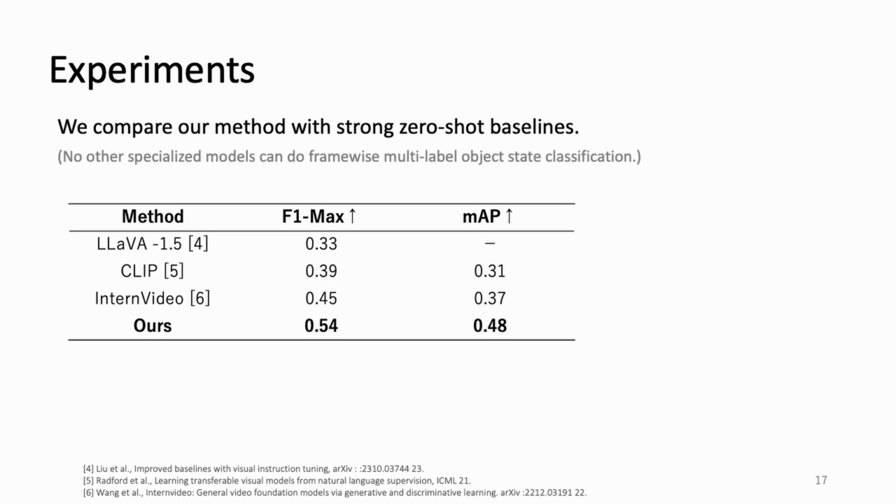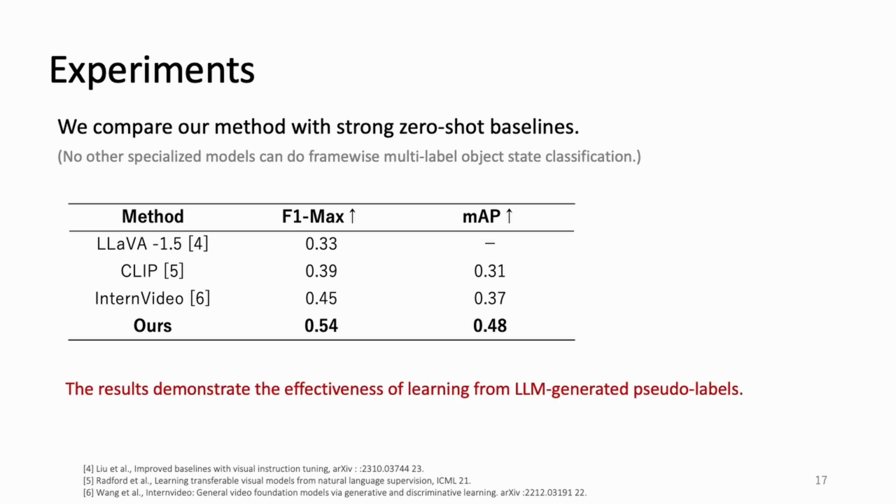We compare our method with strong zero-shot VLMs, which are trained based on raw image captions or video narrations. Our method significantly improves both Fmax and mean average precision scores, demonstrating the effectiveness of learning from LLM-generated pseudo-labels. Here are the qualitative results.